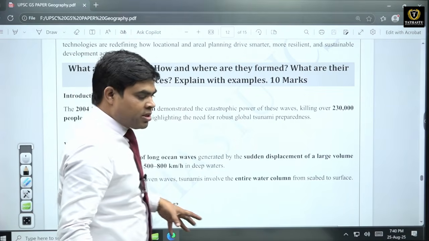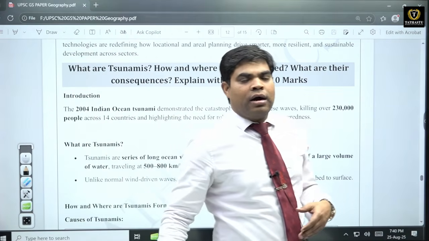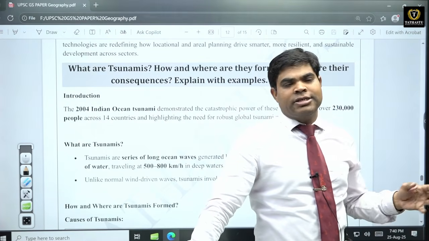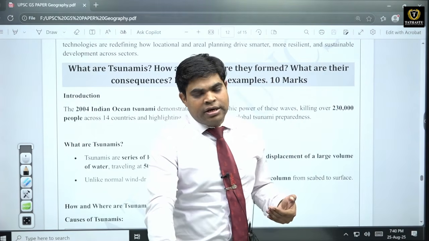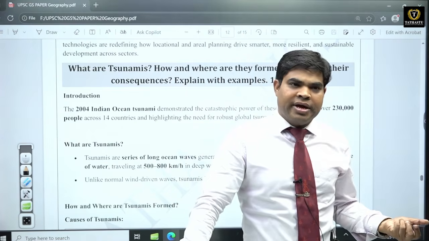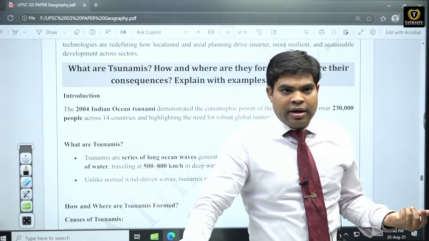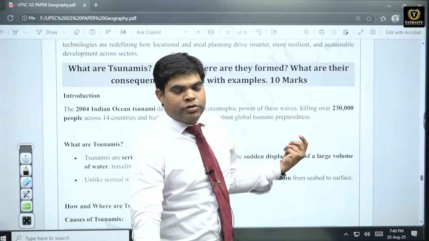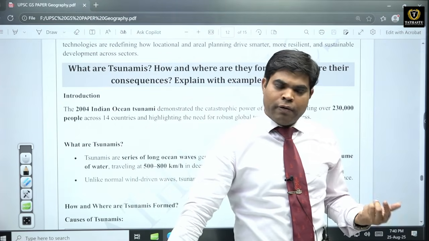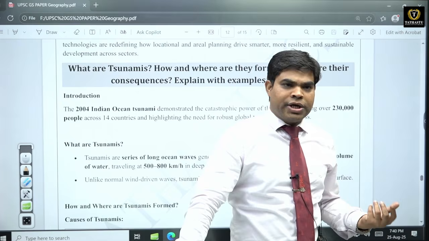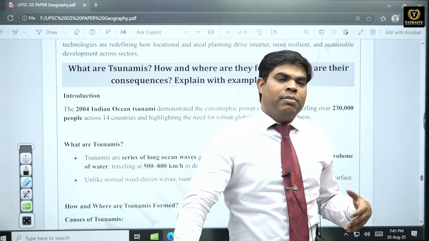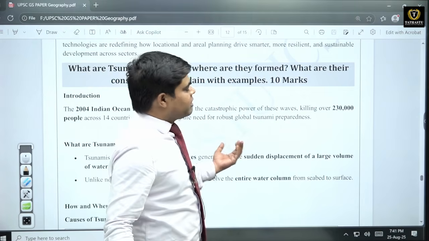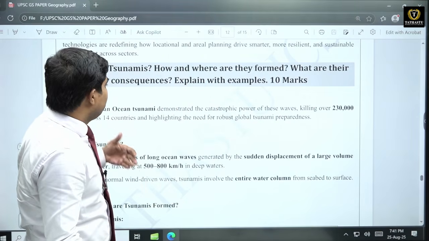And how do these tsunamis generate? They can be generated by both natural phenomena as well as human phenomena. In nature, some tectonic activity may be there, some landslide may be there, and some other incidents, a volcano may be there. So these are natural events. And for anthropogenic reasons, like some explosion, nuclear explosion or some bomb explosion, this can also be possible, because they can also result in tsunamis.